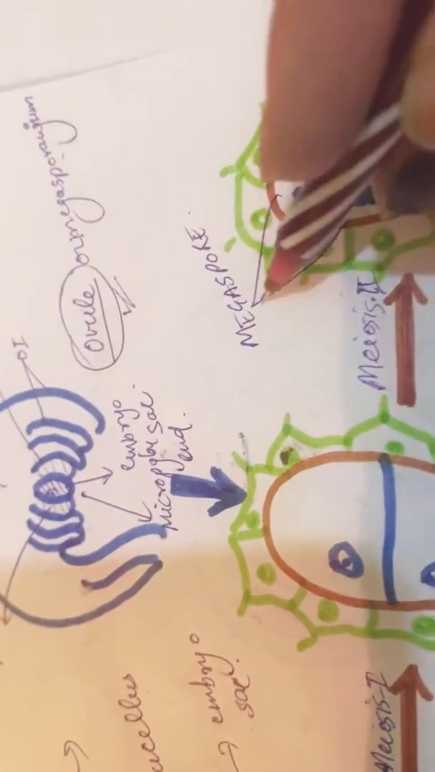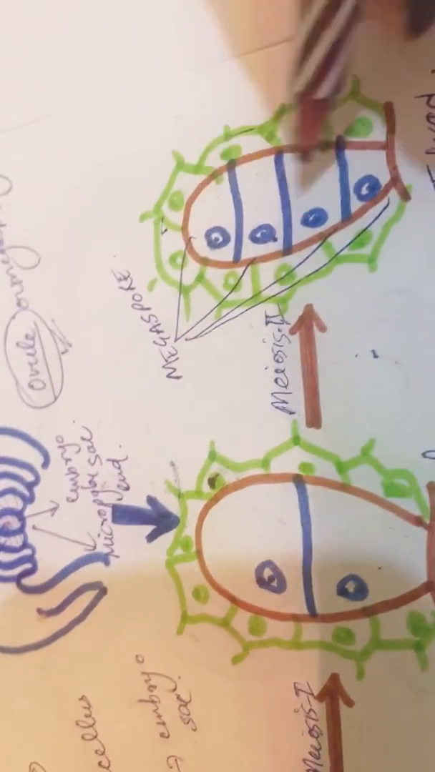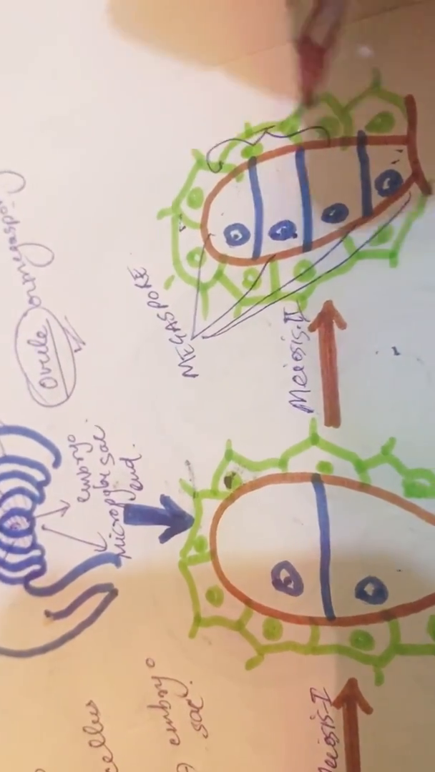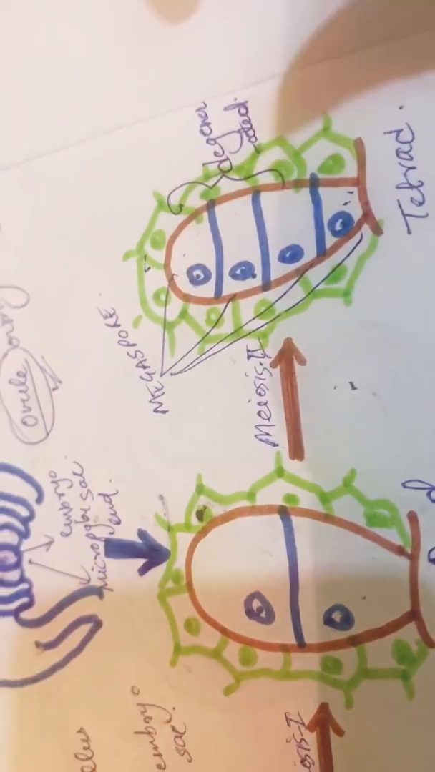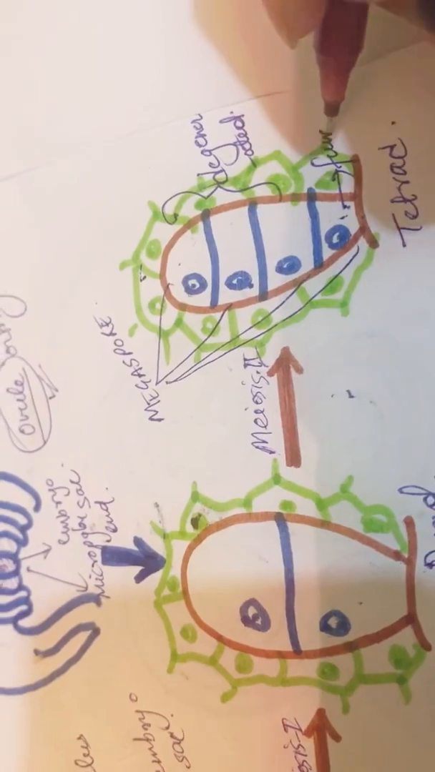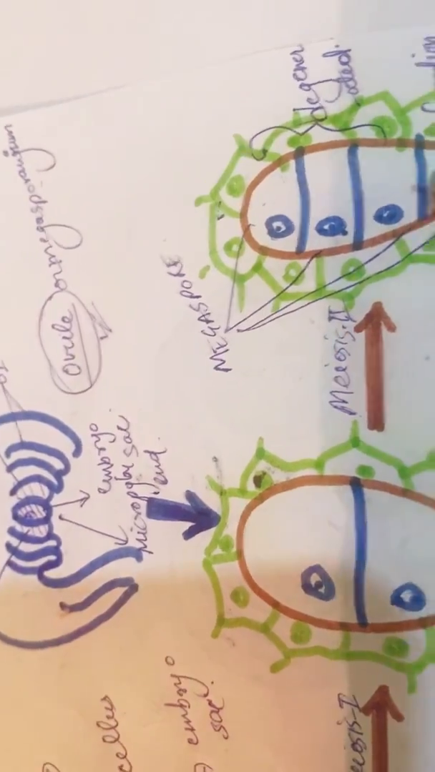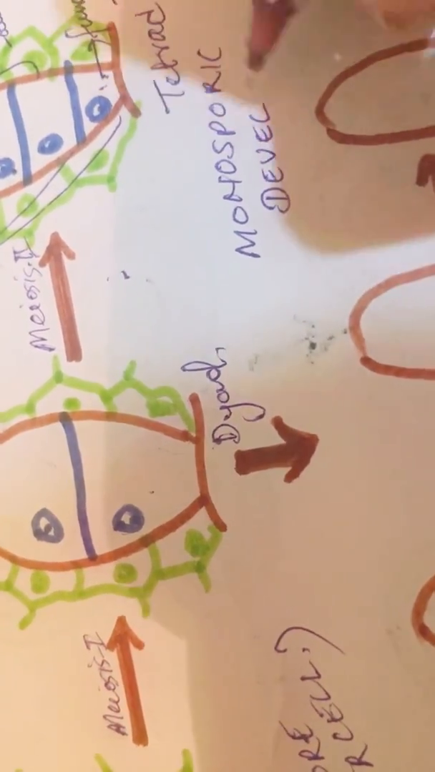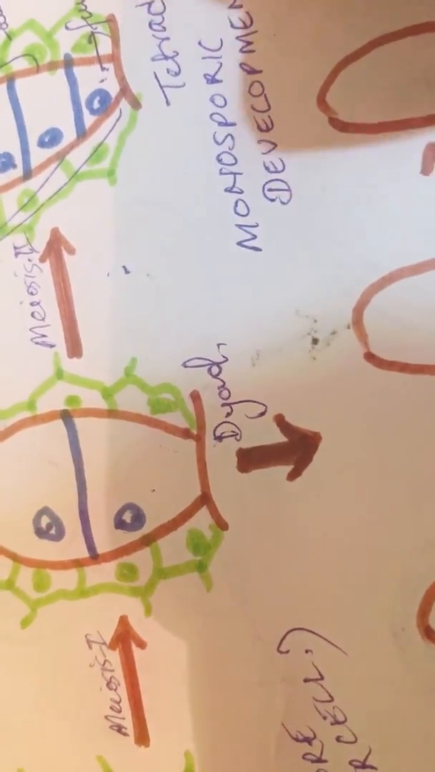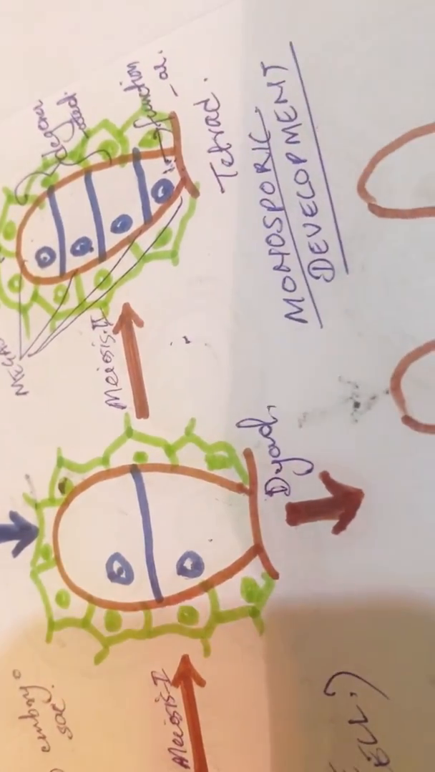Okay children, there is one characteristic feature of megasporogenesis, that out of 4 megaspores, 3 get degenerated. Degenerated means they vanish or disappear, whereas only one gets functional. That is why such a development is also called monosporic development. Why? Because only one megaspore is functional to give rise to the embryo sac.